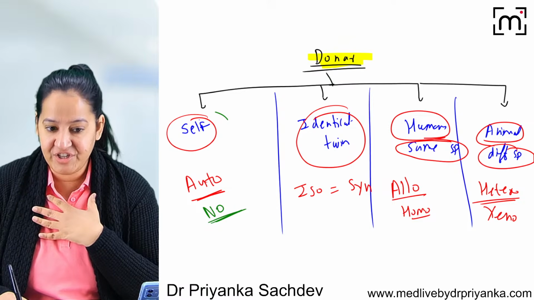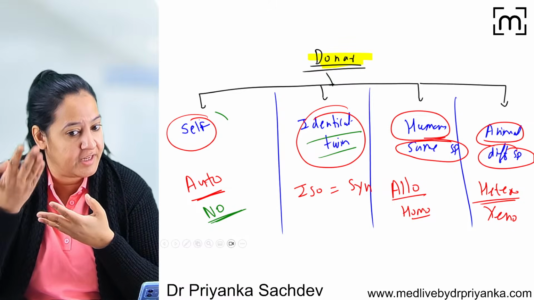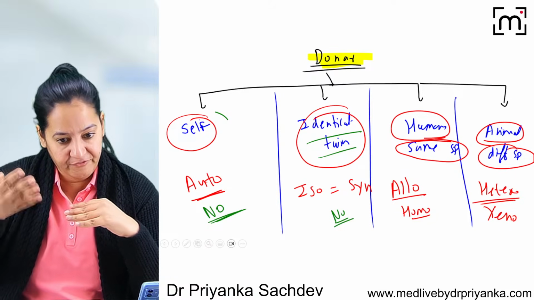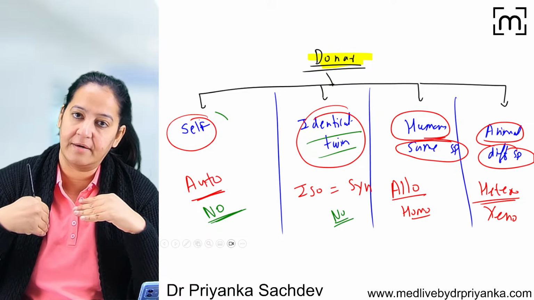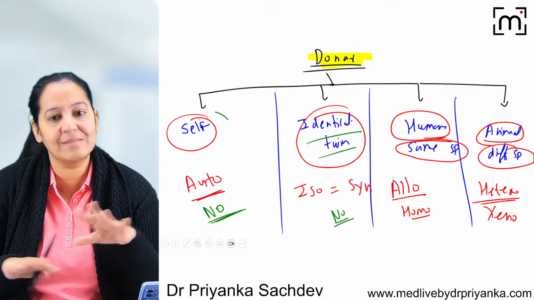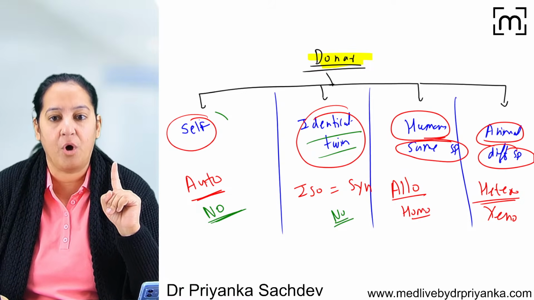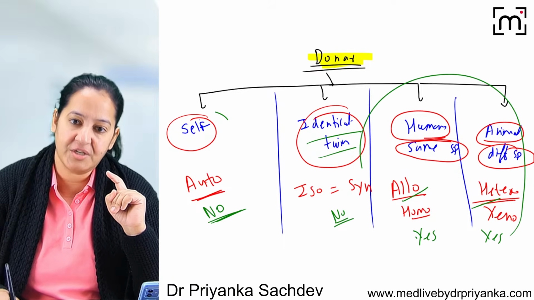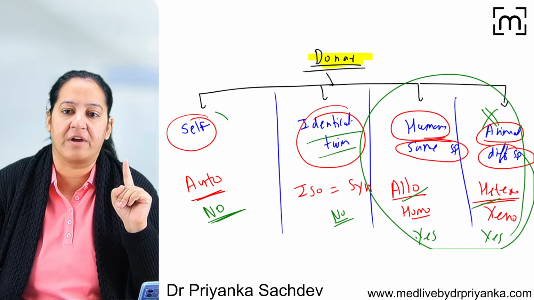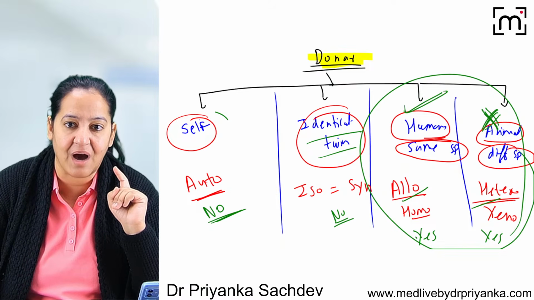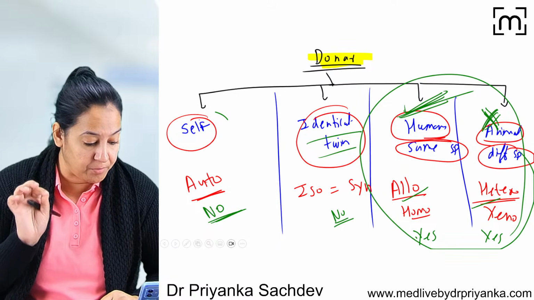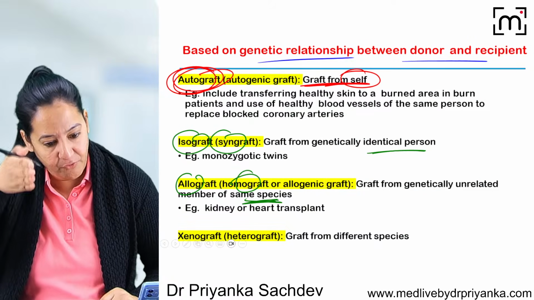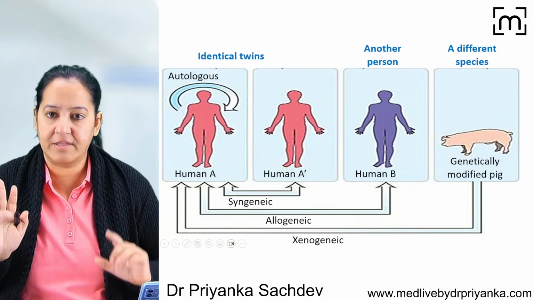If I had an identical twin and the identical twin gives a graft to me, then also there is no rejection, because the two identical twins are genetically similar. So if you take the graft from one identical twin and give it to another, the other will not recognize it as foreign. So again, there is no chance of rejection. But in case of allograft and xenograft, rejection is there. So rejection is the problem in these two. We don't perform the animal graft nowadays. So maximum rejections are in allograft. Rejection is the problem in allograft and you get questions on that. So please understand it very carefully. So these are the 4 types of graft.